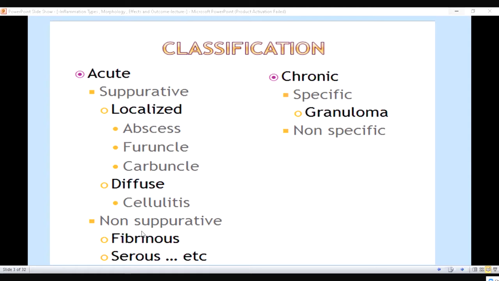Non-suppurative is where no pus is formed. It can be fibrinous, where you can see fibrin, or serous, where there is no fibrous tissue. So this is the classification. Remember this, it can be asked in the exam.